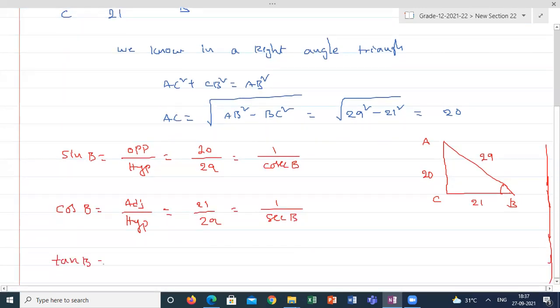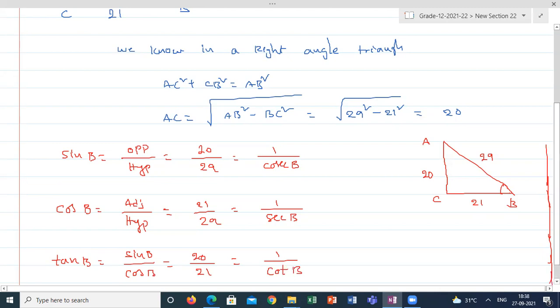Tan B, sin B by cos B. Straight away I am taking it instead of the definition. Sin B by cos B. The answer is opposite side by adjacent side, which is 21 by 20, which is equal to cot B.